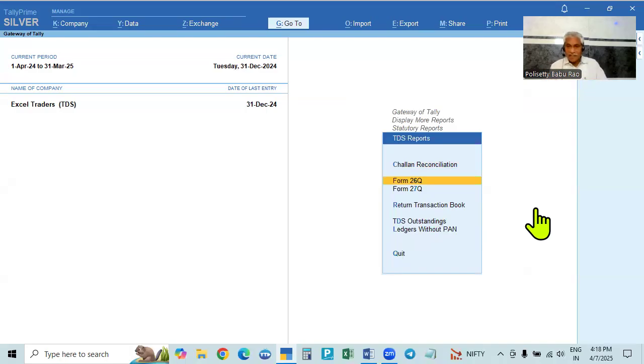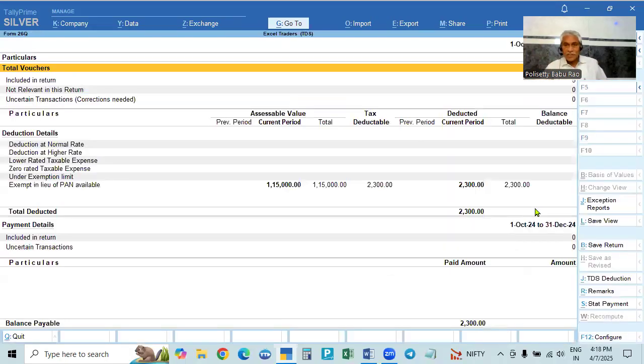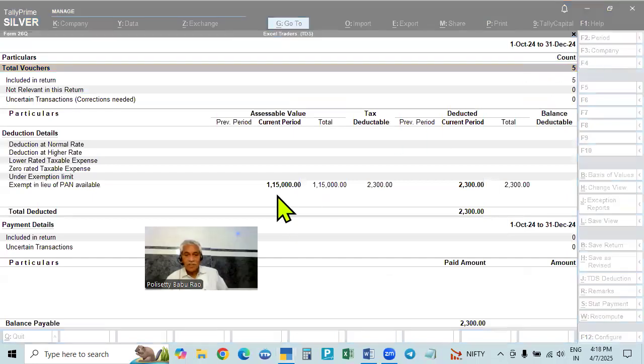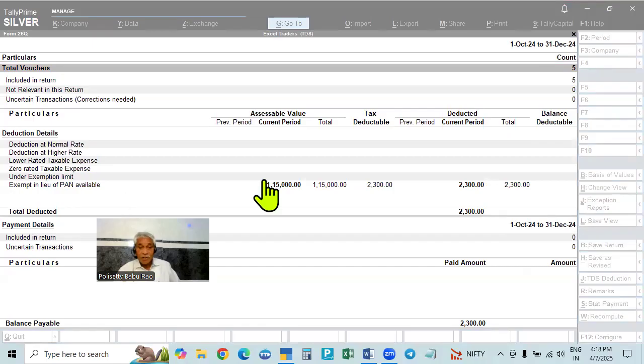Now we require only Indians, so 26Q. If you select 1st October to 31st December, as I told you, in the case of payment to contractors, deduction at the normal rate will show here. If there is no PAN card, the 20% extra rate applies, and it will show deduction at a higher rate. But in the case of this transporter, the normal rate shows. Exemption in lieu of PAN available is not exempted; it is showing as PAN card available.